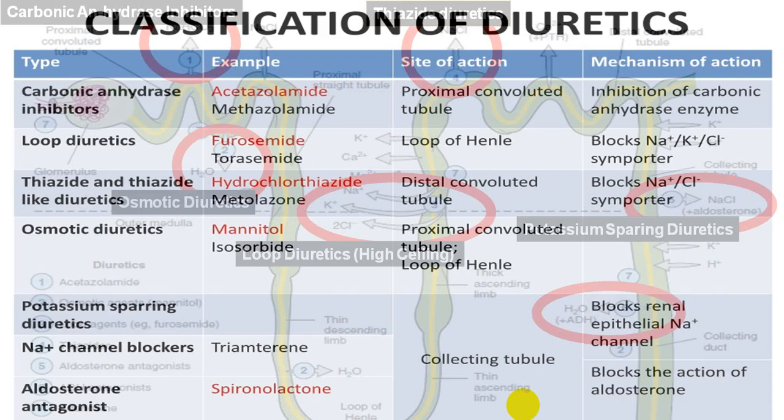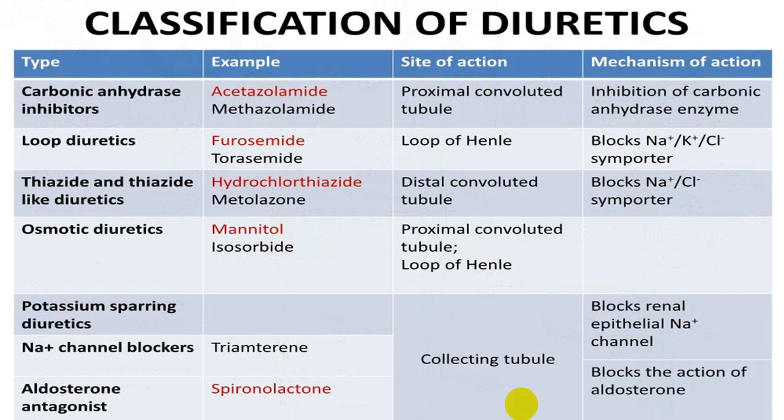Potassium sparing, etc. Now to summarize, carbonic anhydrase inhibitor, commonly we utilize acetazolamide, which is acting on the proximal tubule, which inhibits the carbonic anhydrase enzyme, and by inhibiting that enzyme, it reduces bicarbonate absorption, which will result in acidosis.